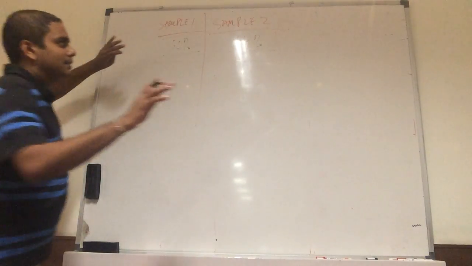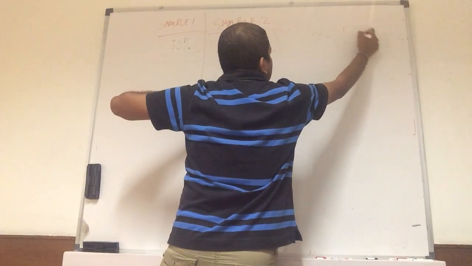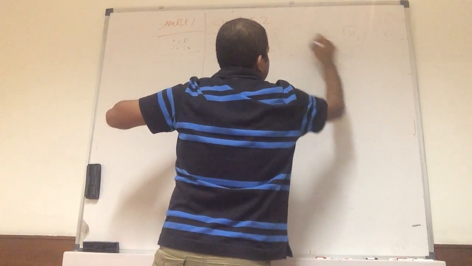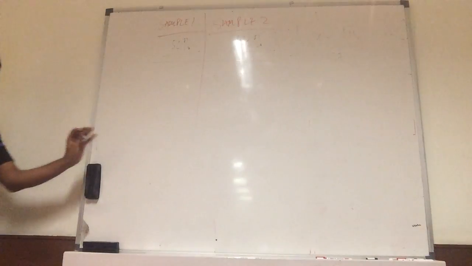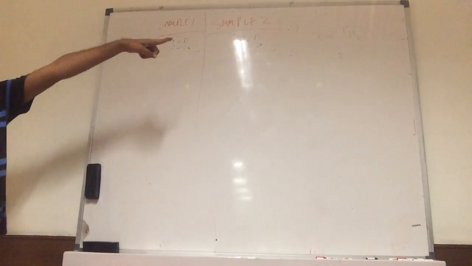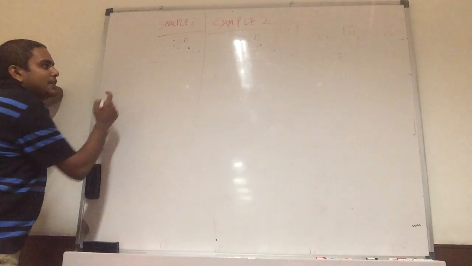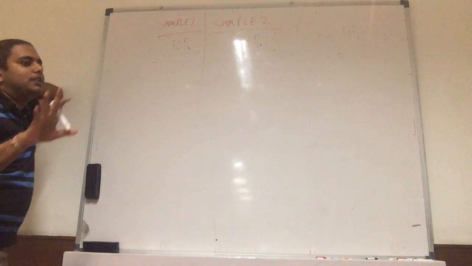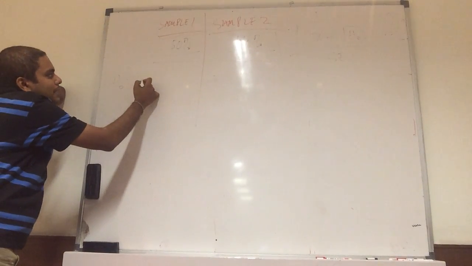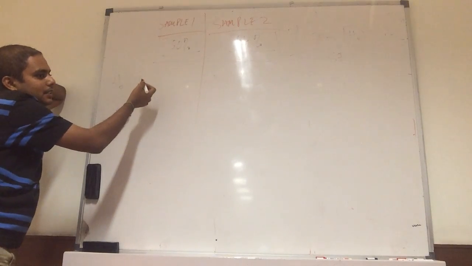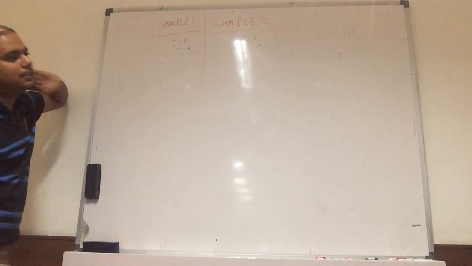So the basic framework is this: everything is the difference from the null hypothesis divided by how many times the standard error. If you keep this in mind, any problem you can solve. So let me fit this problem into that scenario. I'm trying to say that these two samples are actually identical, so I'll form a null hypothesis first. Let's call the difference D. So D is less than or equal to 0.